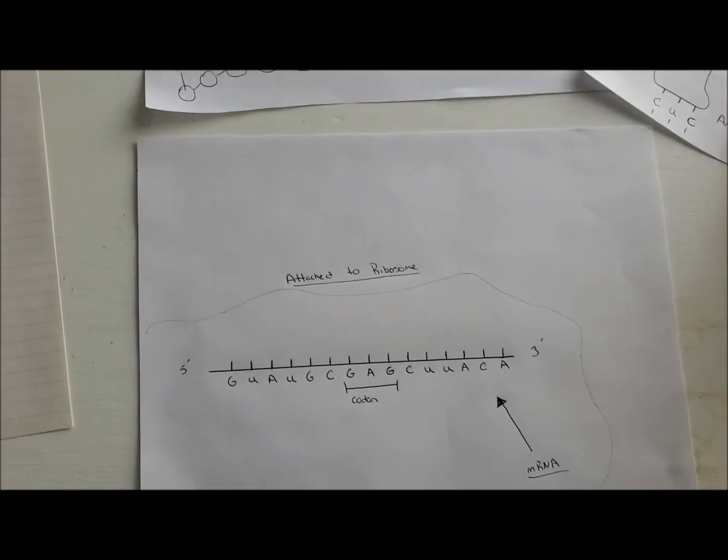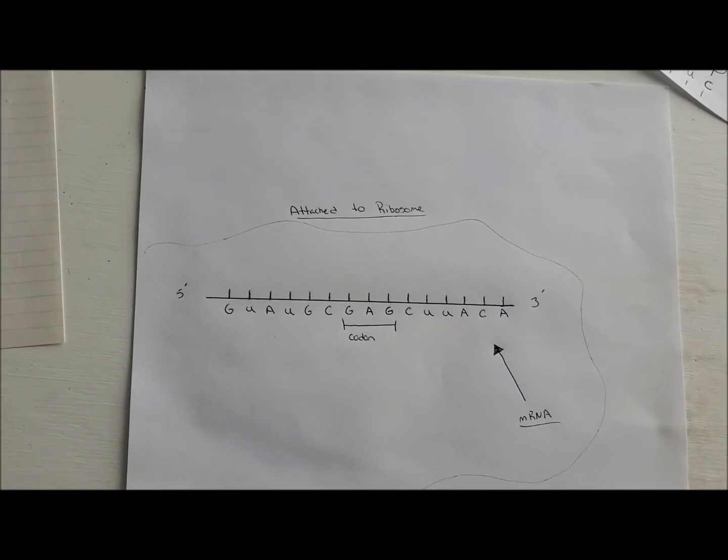Because there are 20 different amino acids found in our proteins, there must be at least a minimum of 20 different types of tRNA. In fact, most organisms possess at least 30 to 40 different types of tRNA, each encoded by a different gene. To further make sense of what I just said, we have our mRNA that has been